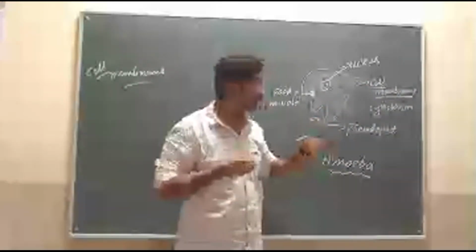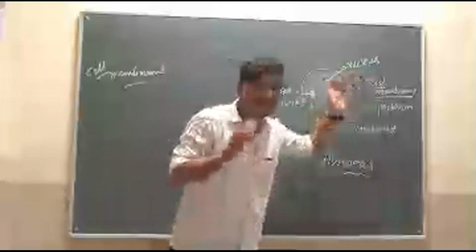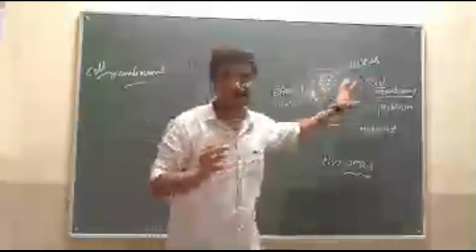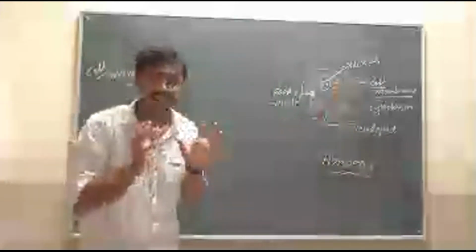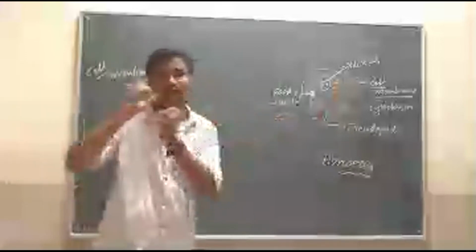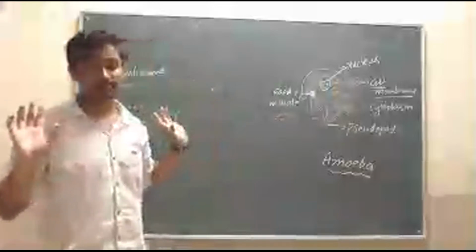Slowly you will learn that. So the cell membrane encloses all the organelles in the cell, and it also allows certain substances to move inside as well as out of the cell. Did you understand?